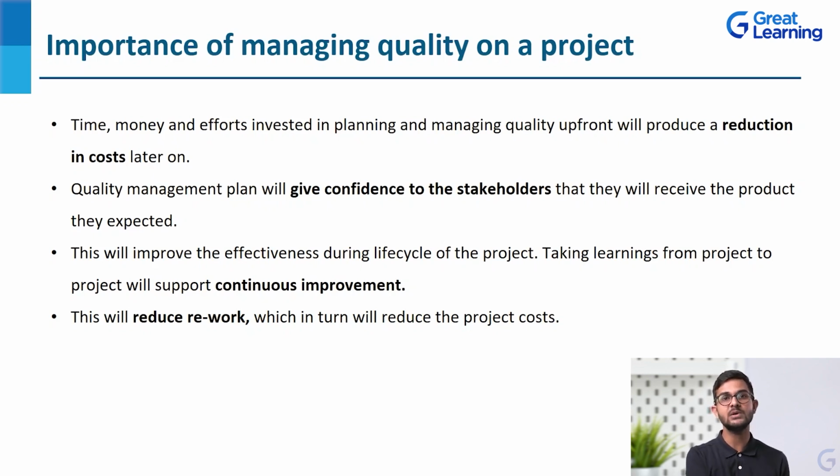But what we can do is we can always take some learnings from the previous projects and we can try to improve those things in the upcoming projects. So that is also one thing which can be assured if we have a proper quality management plan, because all those things will be documented, that these are our learnings from this particular project. Then we will try to improve those things, try to implement all those methods that we have discovered in the next project. So that will also make sure that the quality is going to be up to the mark in that particular direction.